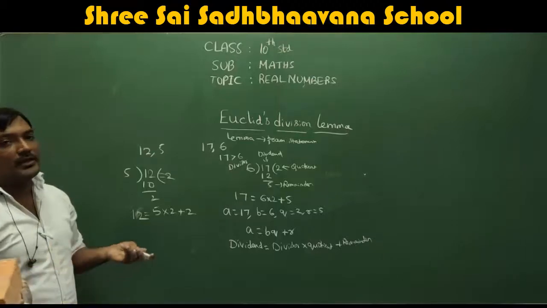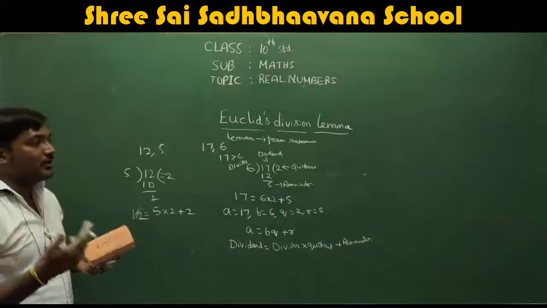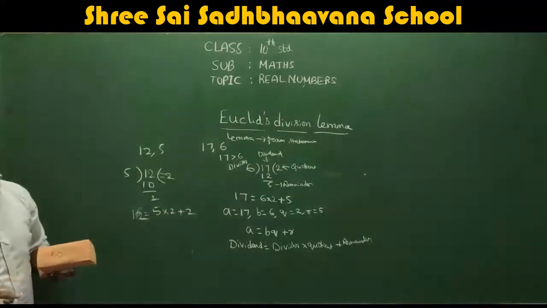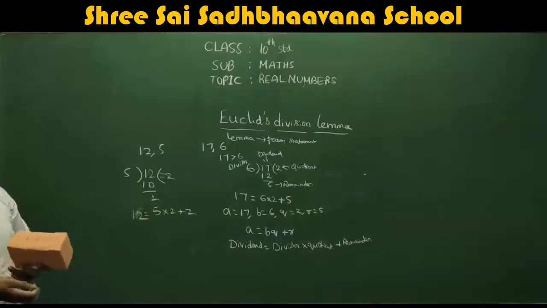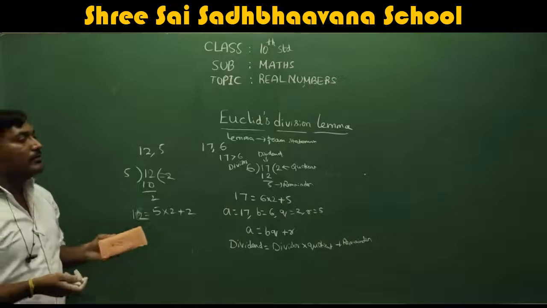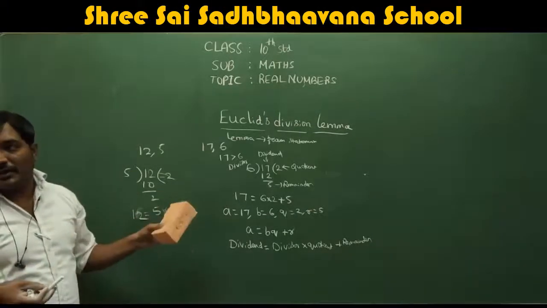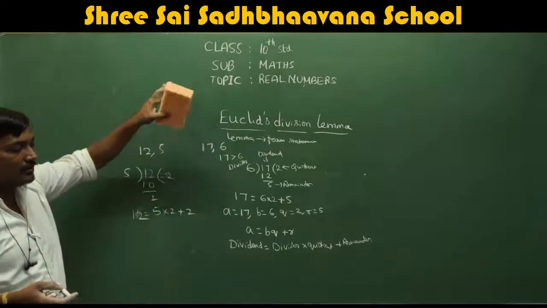If you are not getting it, they are incorrect. So the same thing we are using here, but it is actually done by Euclid. That's the reason the name came as Euclid's division lemma. Okay, and why this is used, I will explain to you where we use it and all those things.